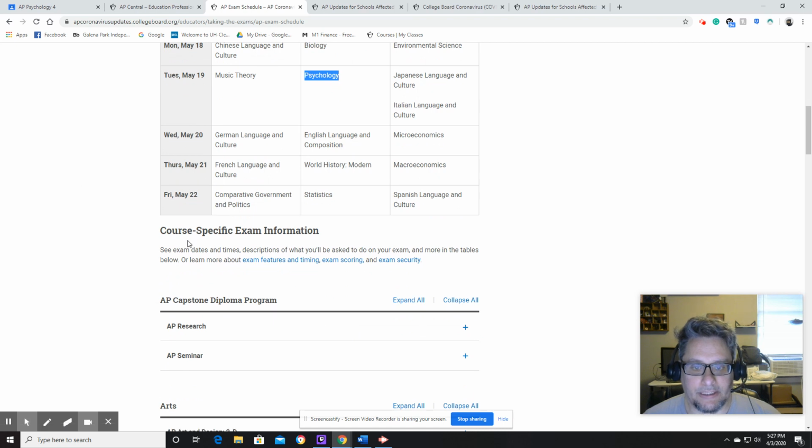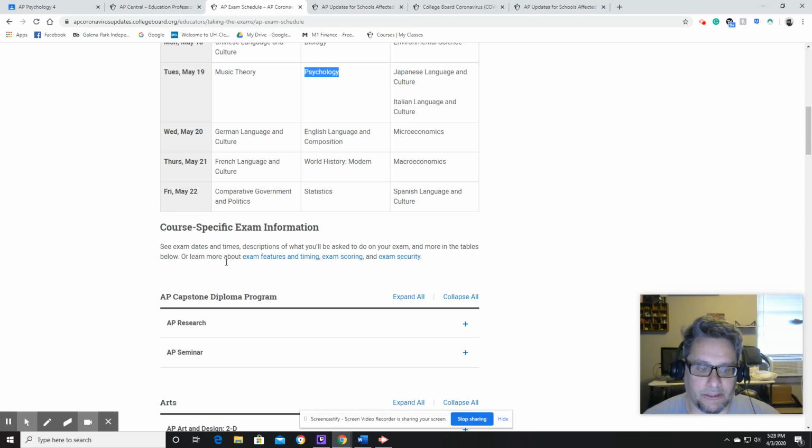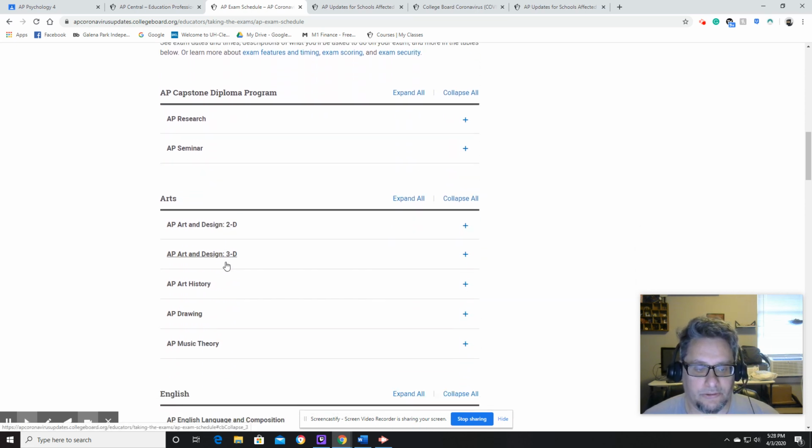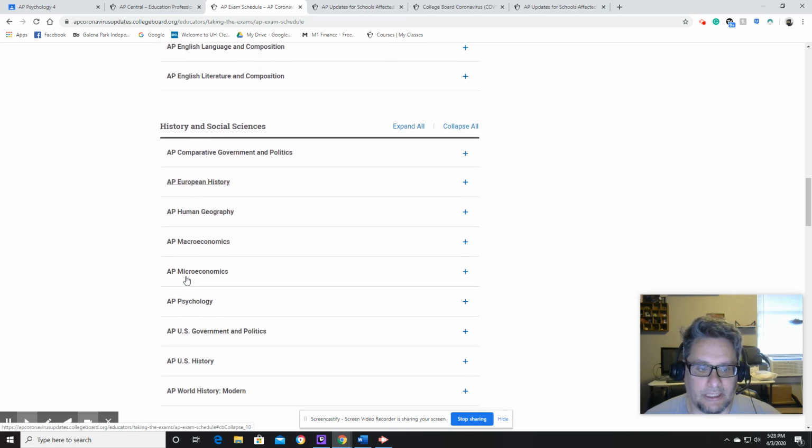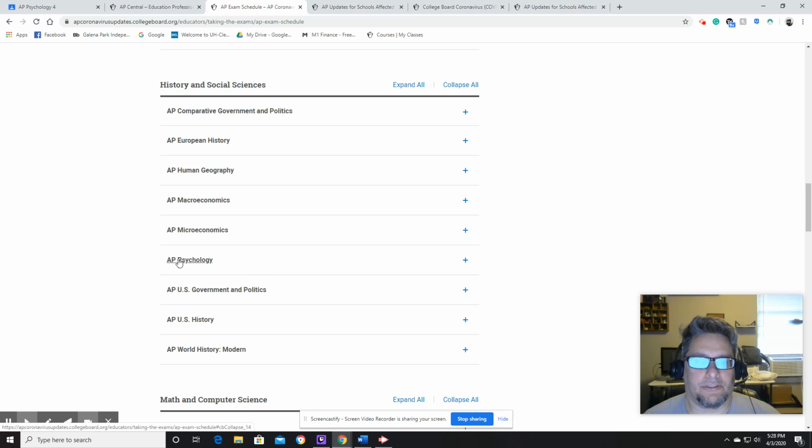So then we get down here. This is the good stuff. This is what we actually wanted to know. So course-specific exam information. See exam dates and times, and then what do you need to do on the test below. So you scroll down here, you look through your columns, find your category. Once you find your category, you find your subject. So let's go ahead and take a look at AP Psychology.